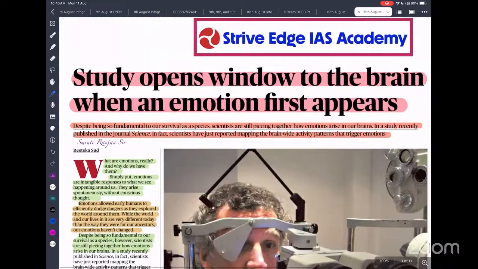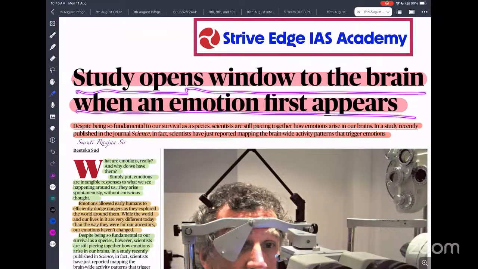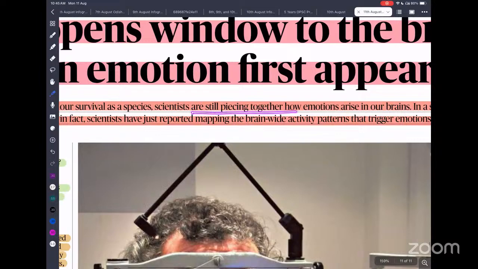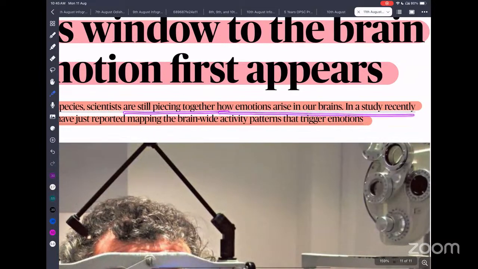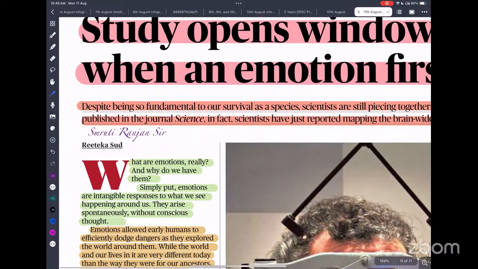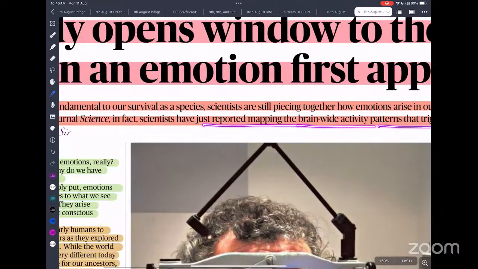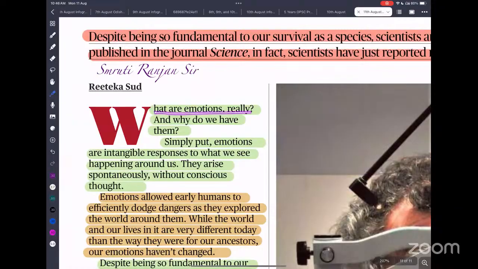Next is a study that opens a window to the brain when an emotion first appears. Despite being so fundamental to our survival as a species, scientists are still piecing together how emotion arises in our brain. In a study recently published in the journal Science, scientists have just reported mapping of the brain-wide activity patterns that trigger emotions. So what are emotions?